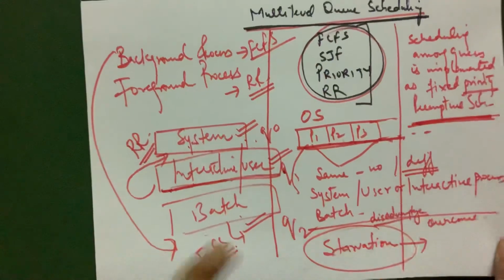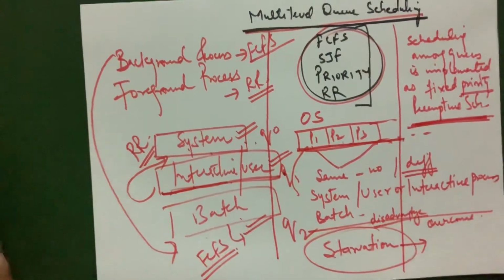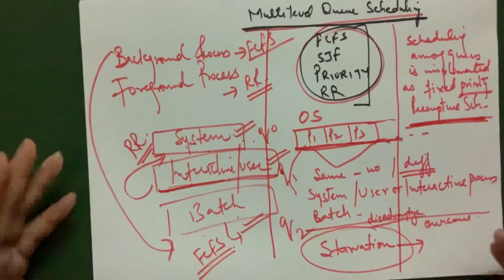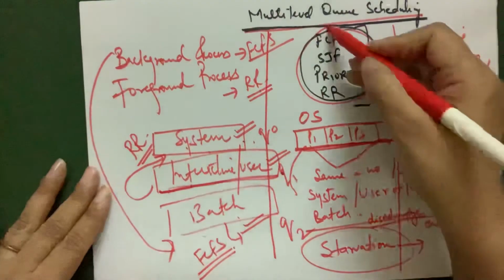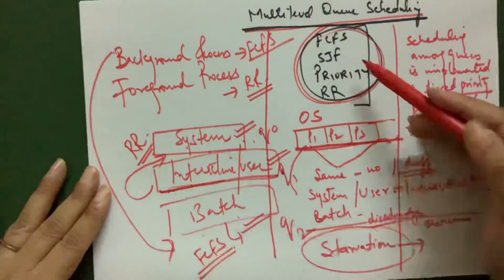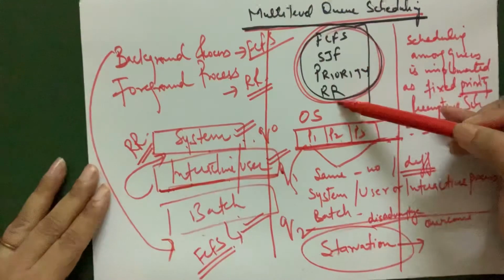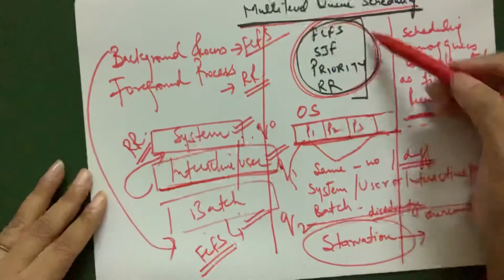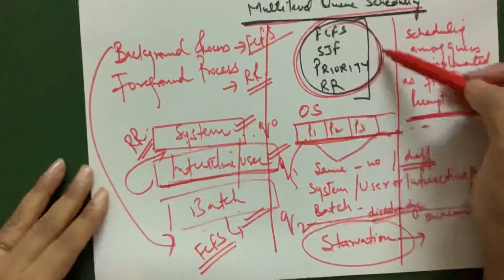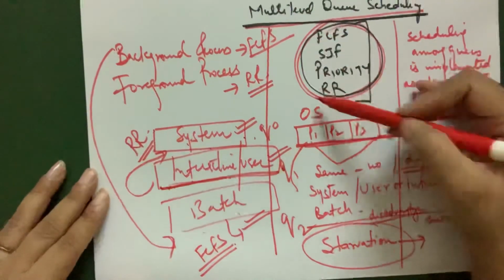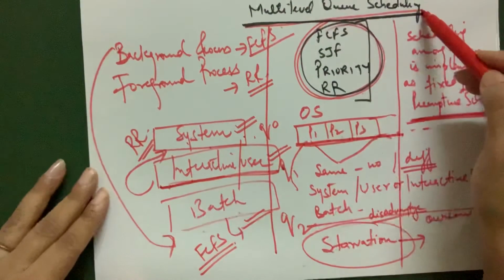I hope that in this multi-level queue scheduling we are not having any kind of numerical, because it already contains n number of algorithms based on FCFS, SJF, priority, round robin. Because it is using these algorithms only, you will get the numerical on those. But you should know the concept of multi-level queue scheduling.